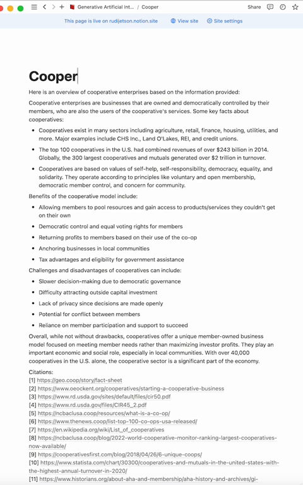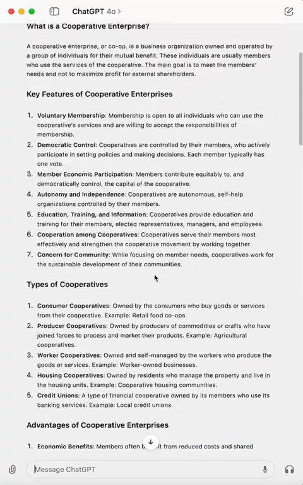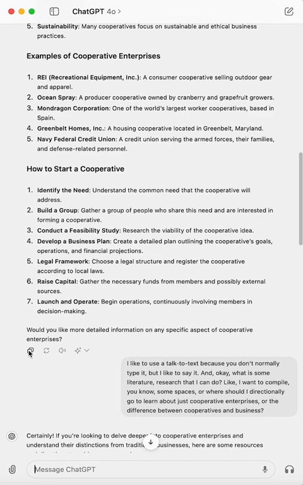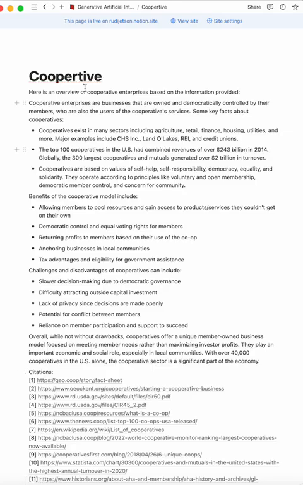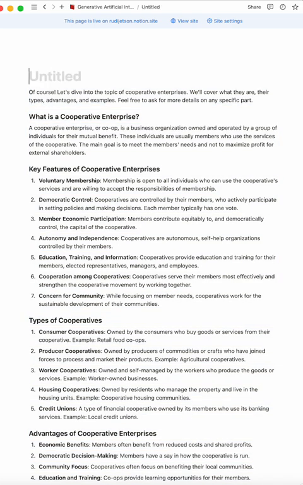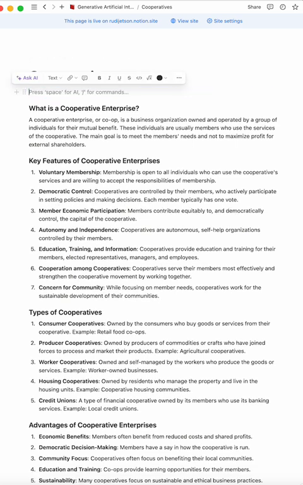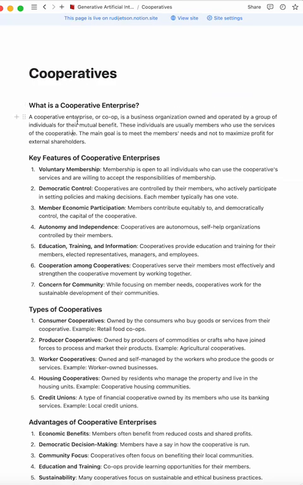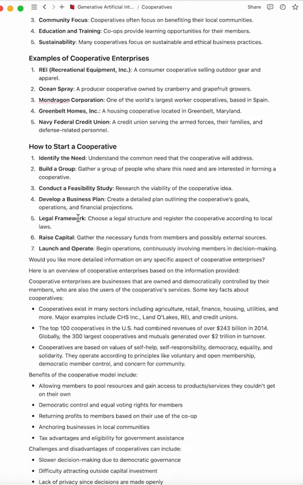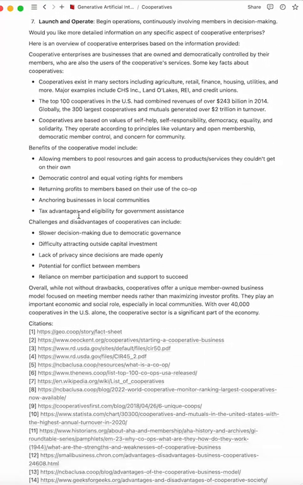So cooperatives. And then if you go back to ChatGPT and ask, what is cooperatives? And let's say we just take that out and paste it in. And then you can just clean it up. What is a cooperative enterprise? And so what happens is you get people who would post this as a blog post and try to draw traffic.